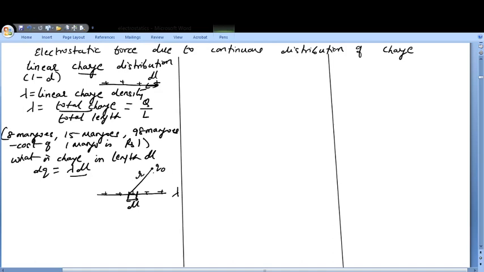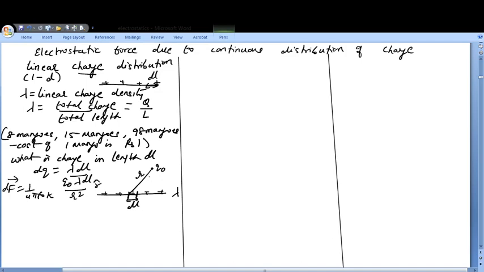So what will be the small force between Q naught and this length dl? First of all, what will be the charge in this length dl? The charge in the length dl will be lambda dl. So the small force will be equal to 1 upon 4 pi epsilon naught. If you have some medium, you can add this k. And what will be the charge? Q naught. And what is the charge in this element dl? It will be lambda dl, upon the distance, r square. So if I write it in vector form, then you just add some unit vector here.